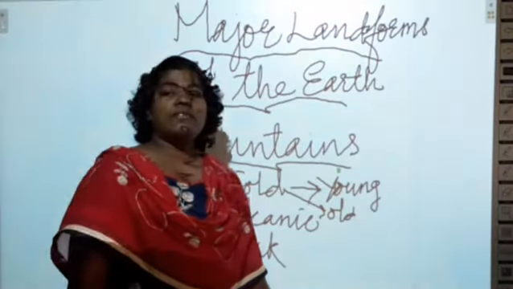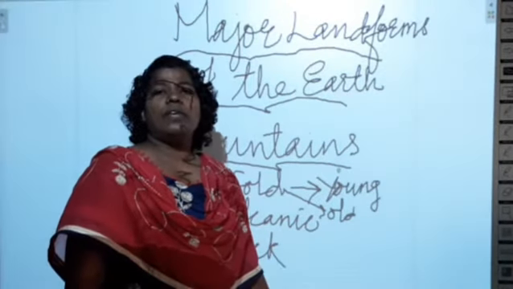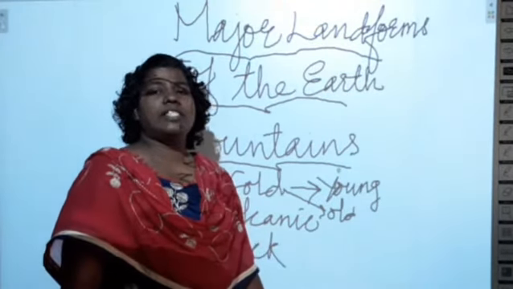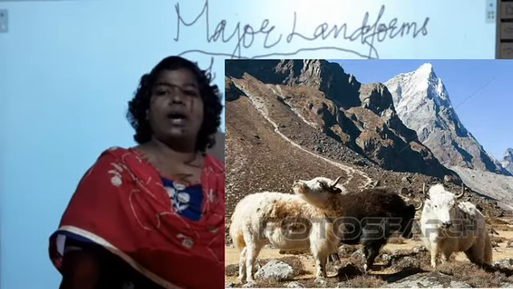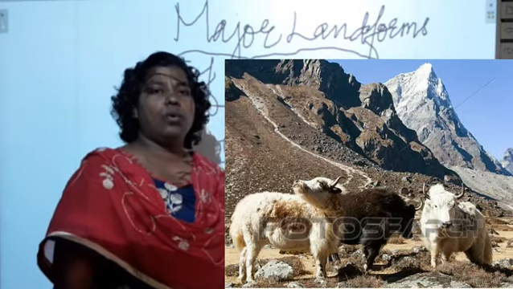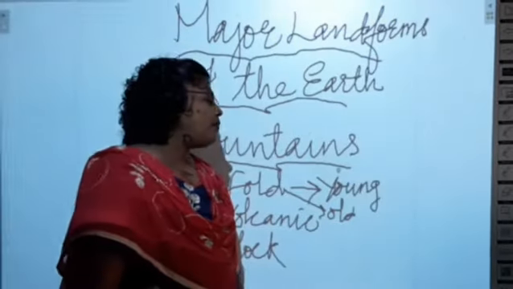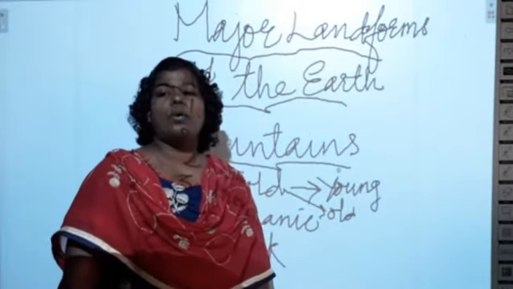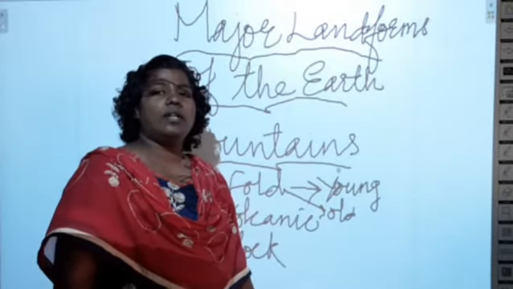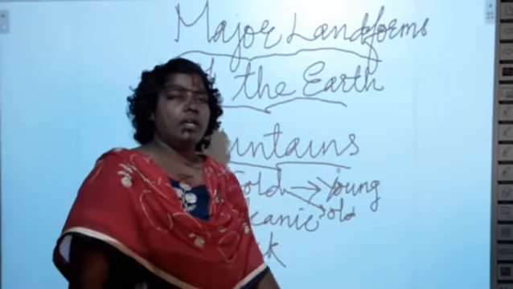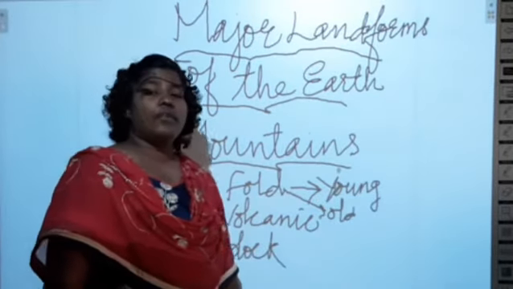The nature of these young fold mountains is that they are formed with high altitude and steep slopes. Young fold mountains will be very high. The elevation will be more, and the world's highest ranges are also found in the young fold mountains, like Mount Everest and the Himalayas in Asia. These are the examples for the young fold mountain.